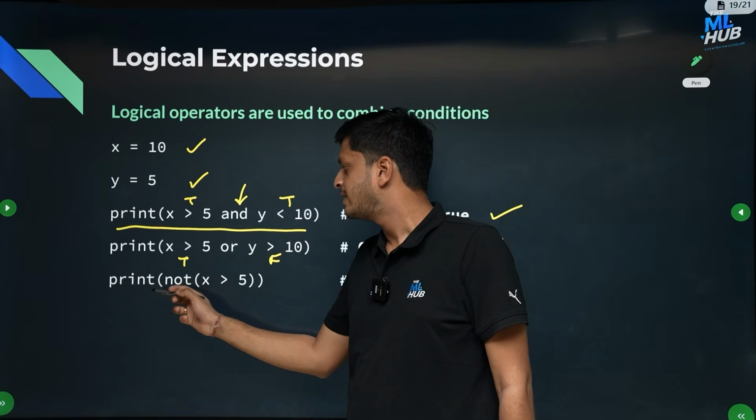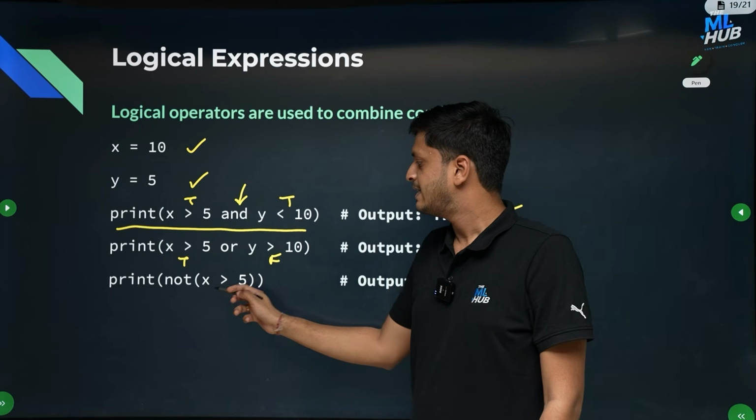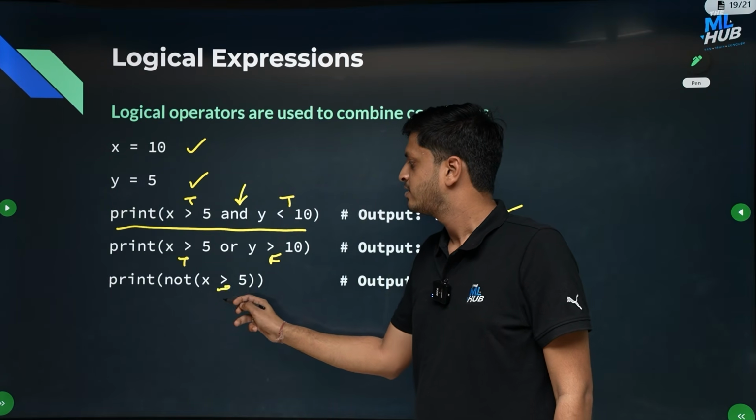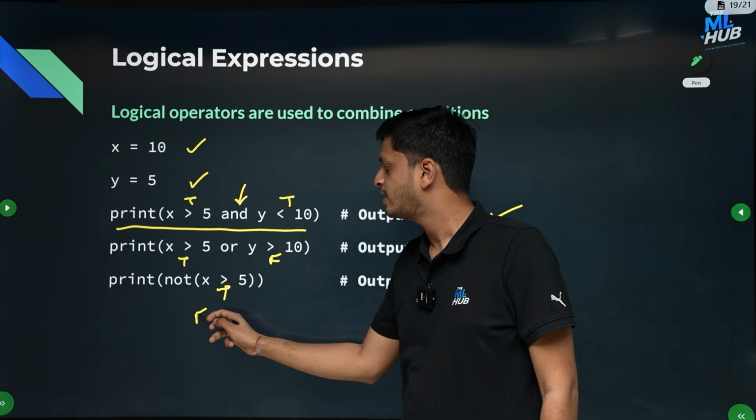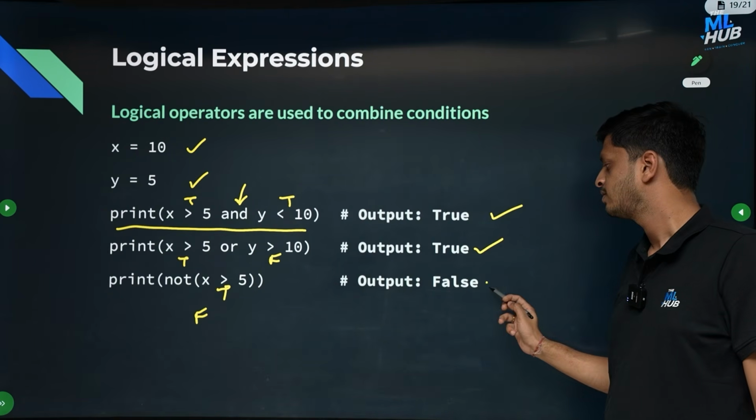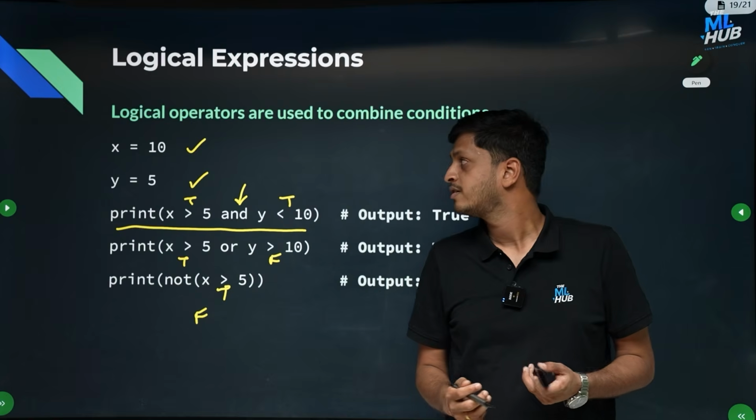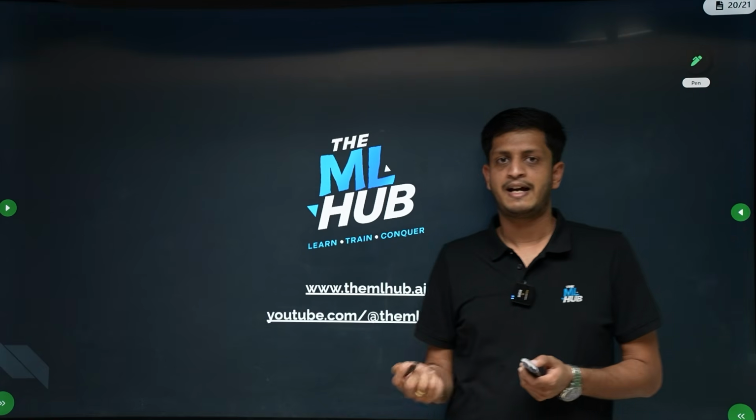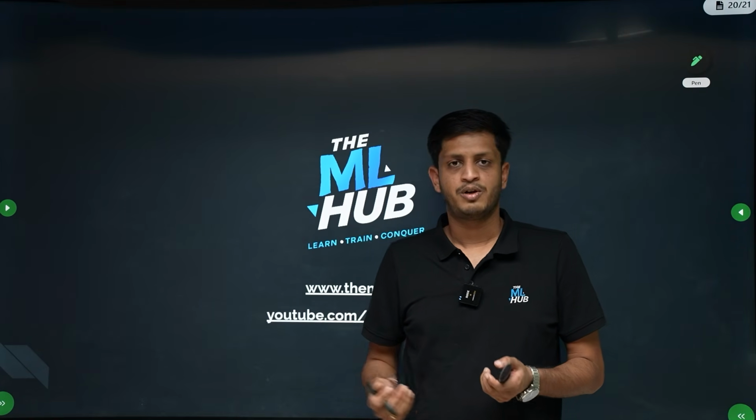And similarly, like printing not of x greater than 5, is x greater than 5? Yes, and not of true is false, so at the end we will print false. These are all logical expressions. So this is all about data types and expressions in Python. We will see a demo on this.